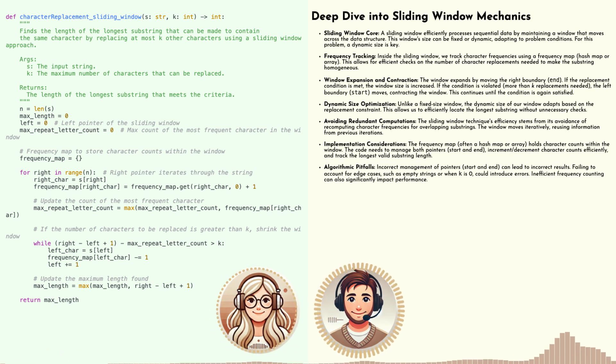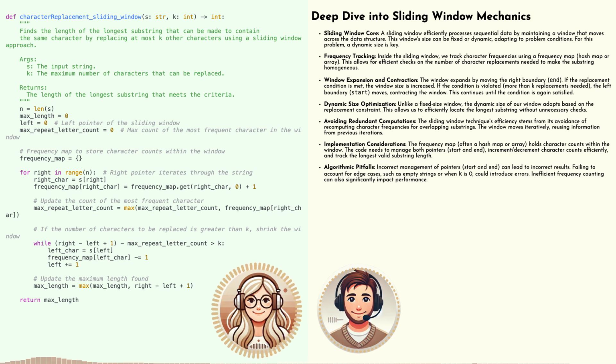Right, right. Okay, so if our window has, let's say, 5 characters, but the most frequent letter only appears twice, we know we can't turn that into a repeating sequence with only one replacement, for example. Mm-hmm. We'd need more swaps than we're allowed. You got it. That's exactly what the validity check is doing. It's like making sure we're not wasting time on windows that just can't work.